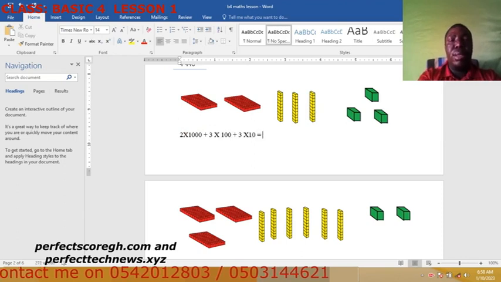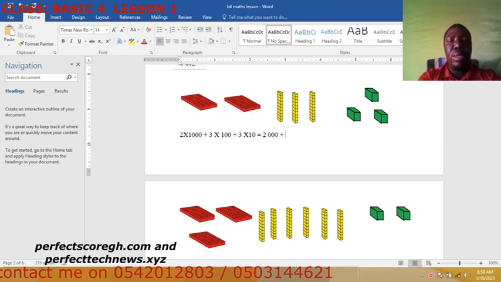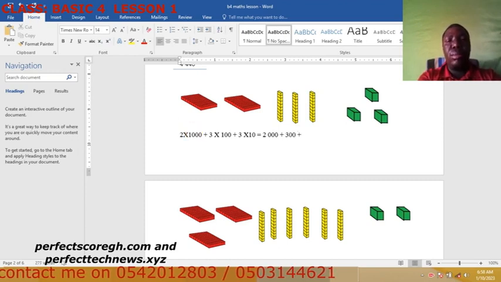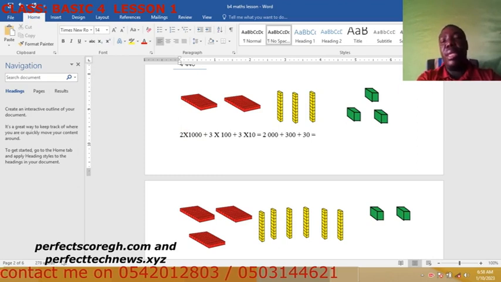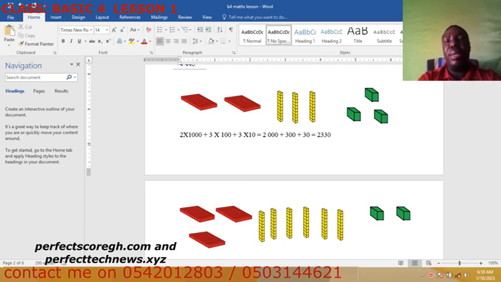So you have 2 times 1000, 2000, plus 3 times 100, 300, plus 3 times 10, which is 30. So therefore what do we have there? As simple as that, 2300 and 30.